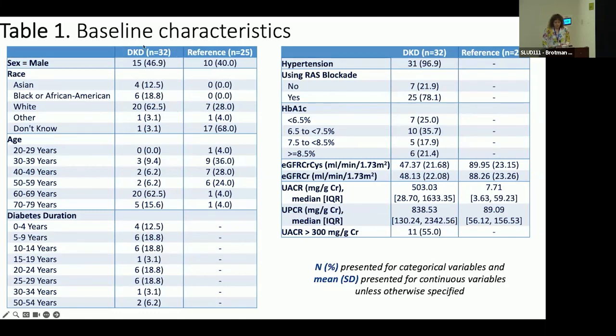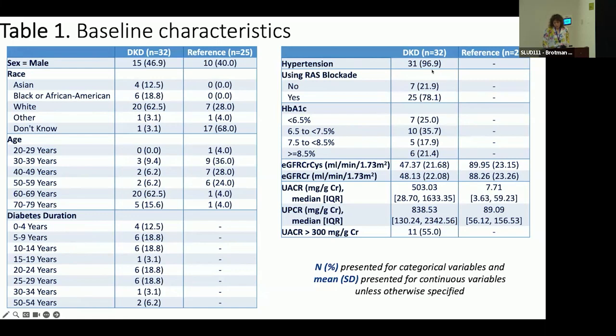So focusing on this diabetes and CKD group, which I've shortened to DKD for space in my slides, about half of the participants are male, 13% identify as Asian, 19% as Black or African American, 63% as white. Most participants are over 50 years old. In the KPMP data, you'll see age and diabetes duration binned for privacy purposes, and you would need to request the specific numbers separately. There's a range of diabetes durations here, pretty evenly through up to 4 years to greater than 50 years.